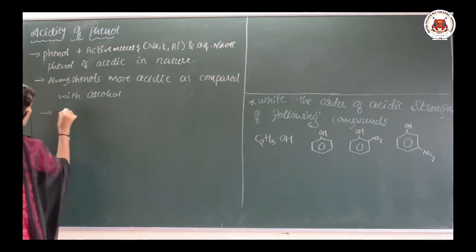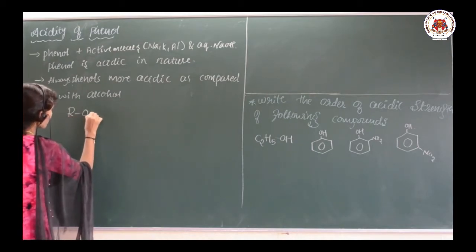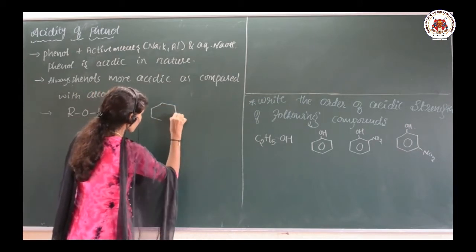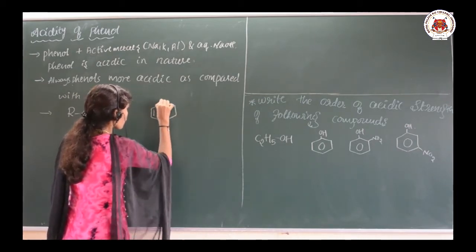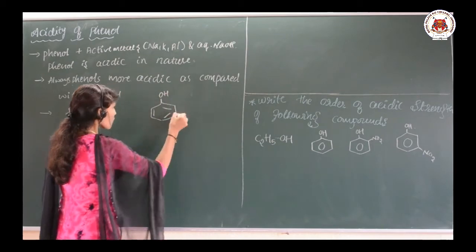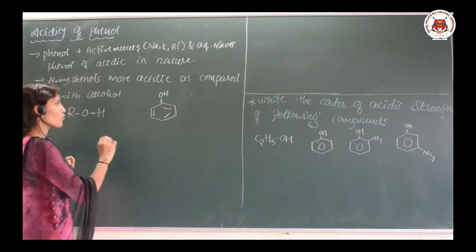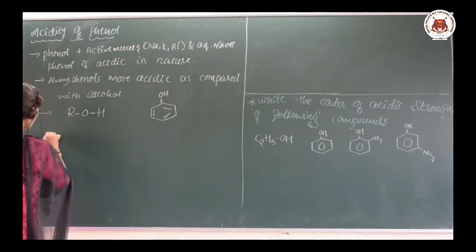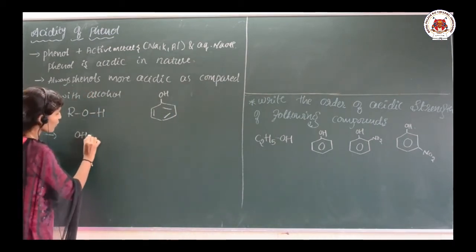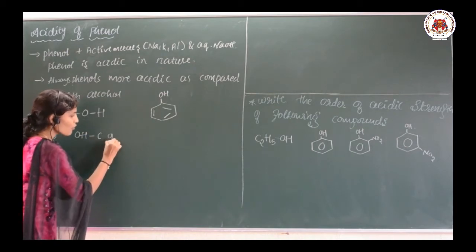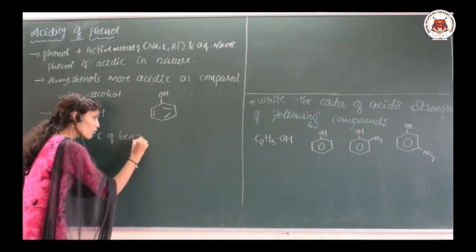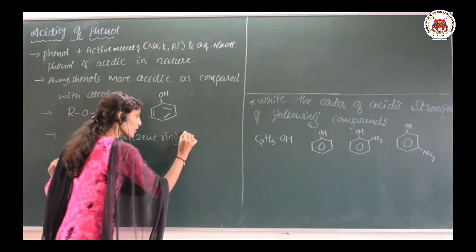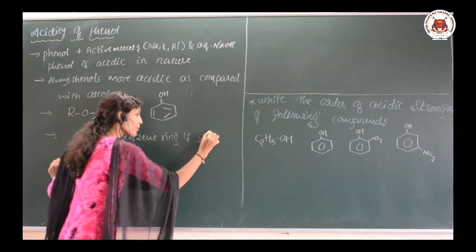See here, this is ROH, that is, the alcohol. Our phenol structure will be like this, with an OH group, yes or no? This is the phenol. So, see here, in case of phenol what happens? The OH group is attached to the carbon of the benzene ring, which is sp2 hybridized.